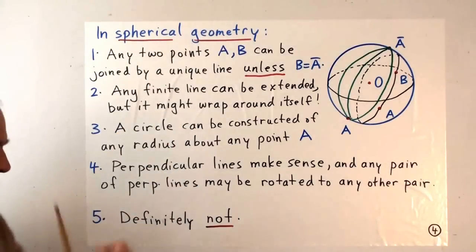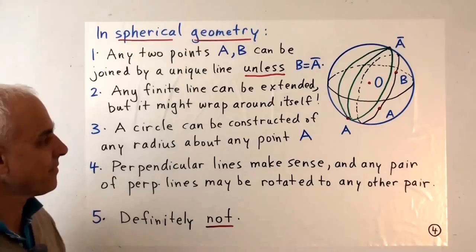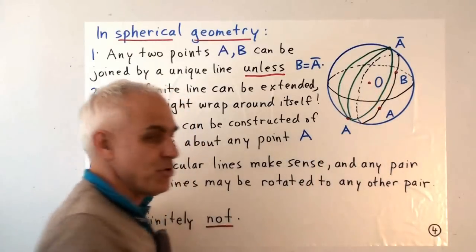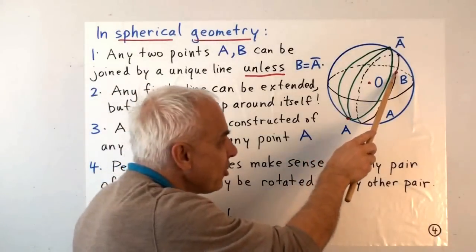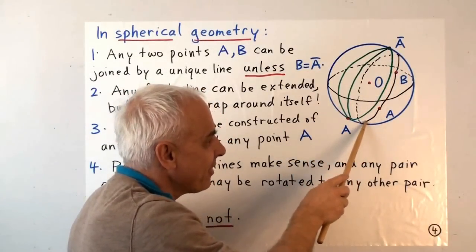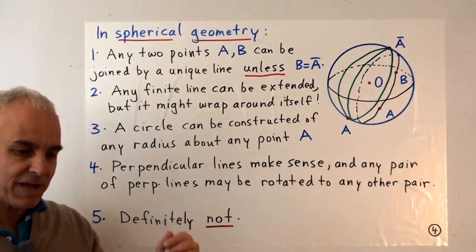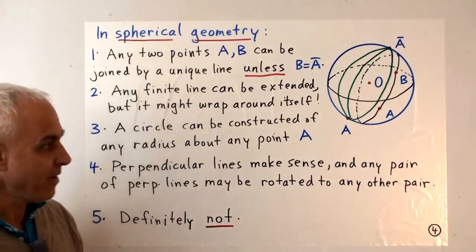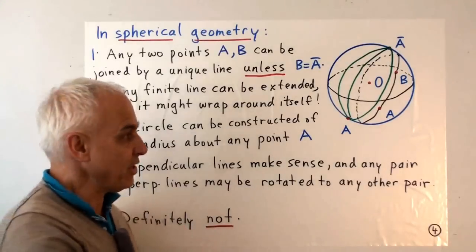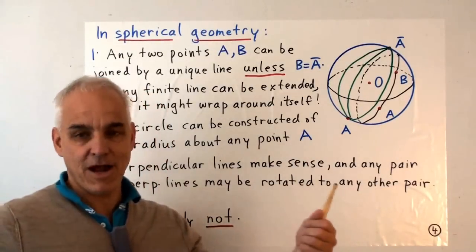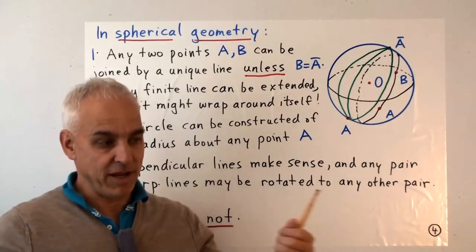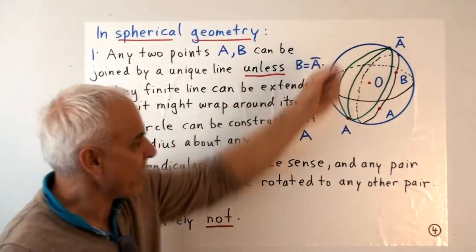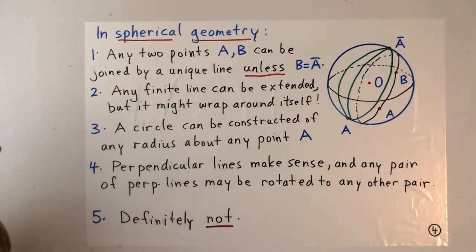How about the second postulate, that any finite line can be extended? Well, if you have any line, for example the line from A to B, you can extend that line. You can continue the line on in either direction. But of course, if you do keep on extending it, it will eventually meet itself again. So in some sense it's true that you can still extend it, but it's not the same kind of extension that happens in the Euclidean plane, where you just keep going further and further away. Here you end up wrapping around and around the same line.